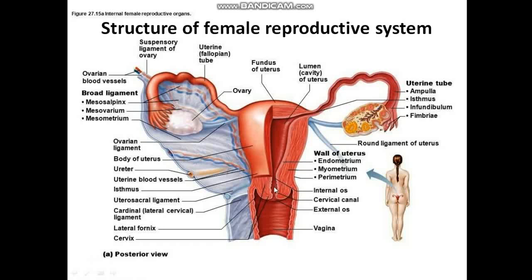The lower part of the uterus is connected to the vaginal tube through a canal-like structure called the cervical canal. The opening of the cervical canal which connects to the uterus is known as the internal orifice, and the opening of the cervical canal which connects to the vagina is known as the external orifice. And the vagina is a copulatory organ, a tubular structure which has many folding-like structures called vaginal rugae.